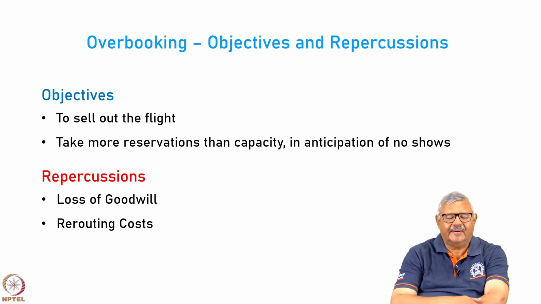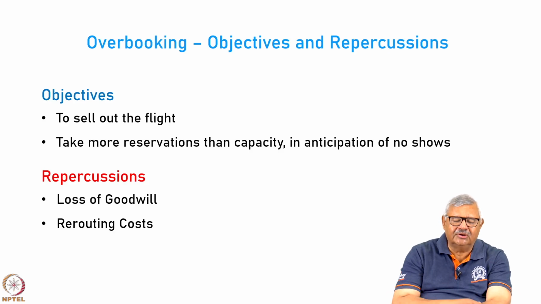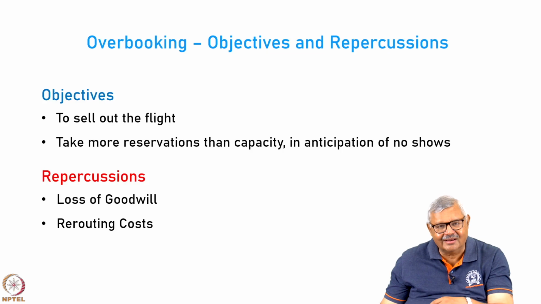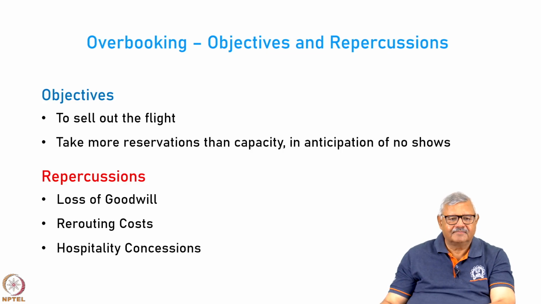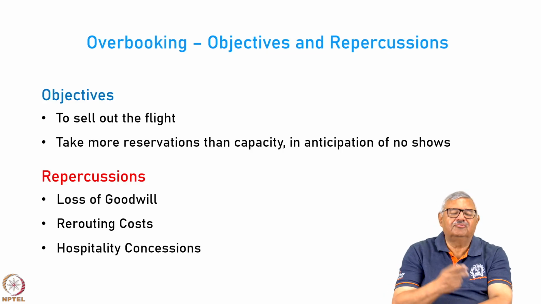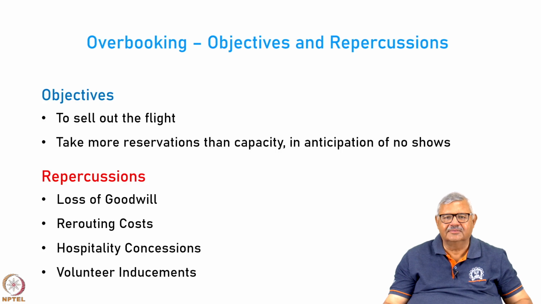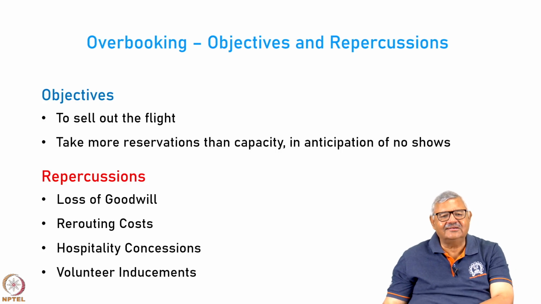Then if a passenger has a confirmed ticket and you bump the passenger, you have to now take efforts to reroute the passengers. Sometimes you can say, okay, go by our own flight, which is after so many hours. Sometimes you may have to go to some other airline and try to route them, right. Then many a time, if you bump a passenger, you have to provide hotel accommodation and transport to the hotel. So there are hospitality concessions to be paid, right. And then there are volunteer inducements.